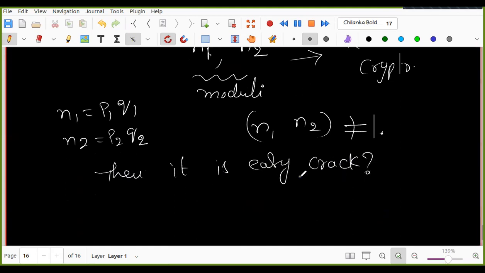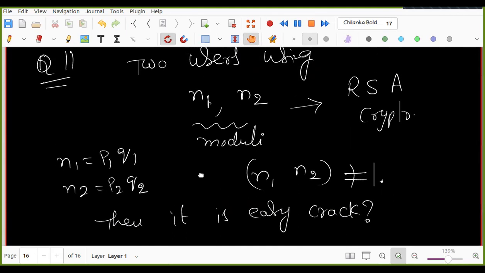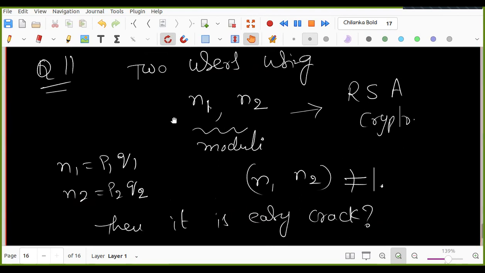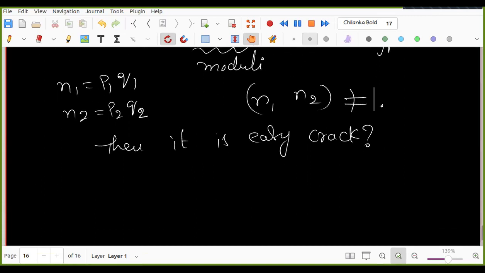Why? A very simple question, in between. If N1 and N2 are not co-prime, then P1 must be equal to P2, or Q1 must be equal to Q2. So one common prime will be there.